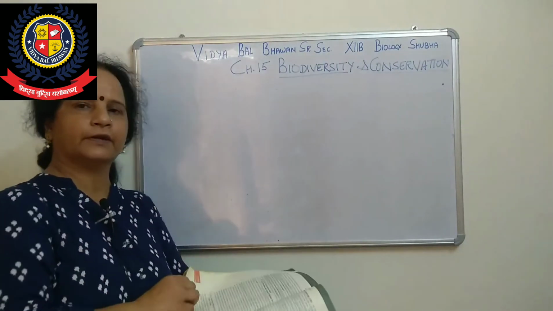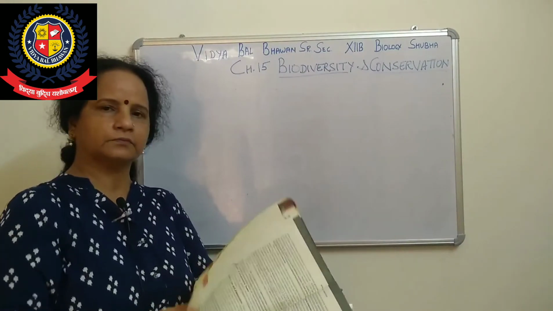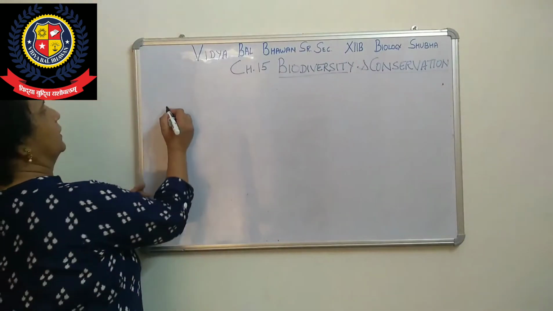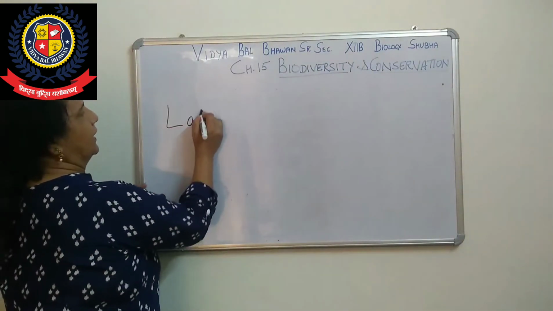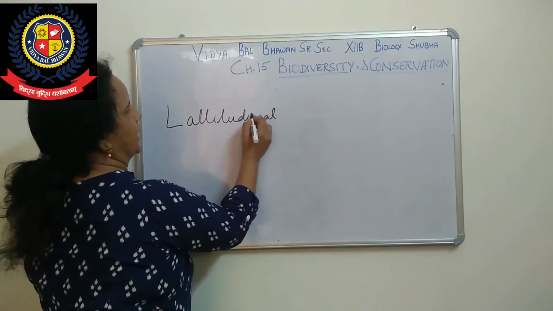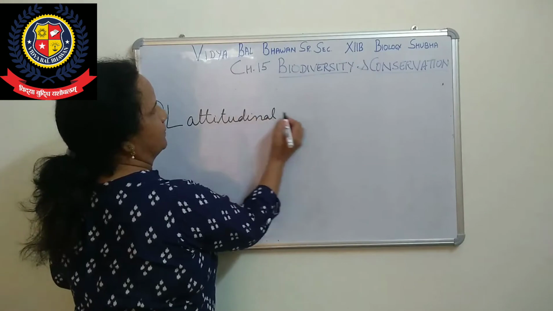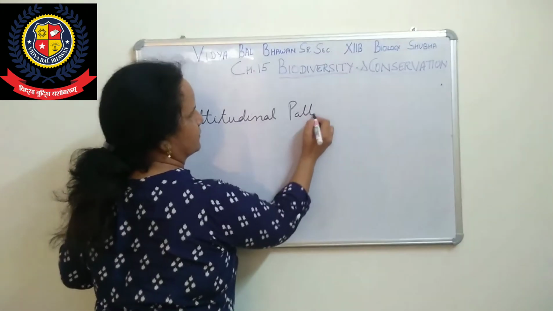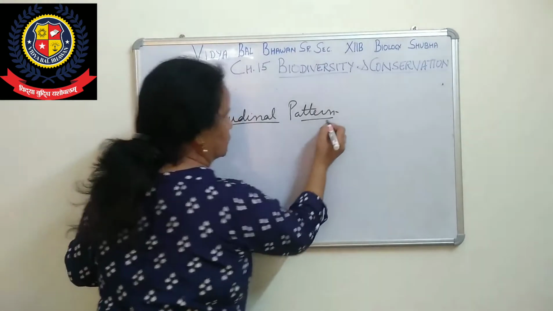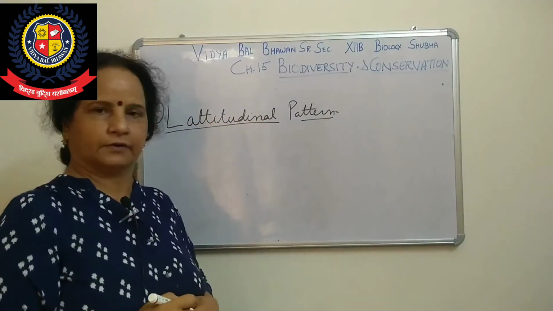All of you know about the equator? You know about the equator? There are two patterns, right? First pattern, the latitudinal pattern, means tropical region and equator, polar region and equator, right?